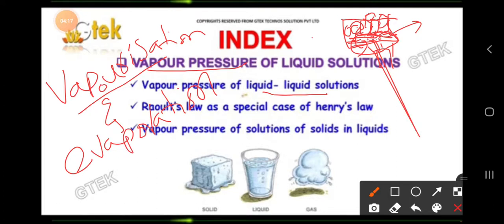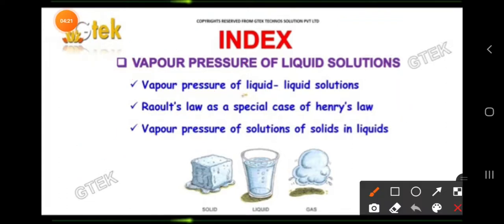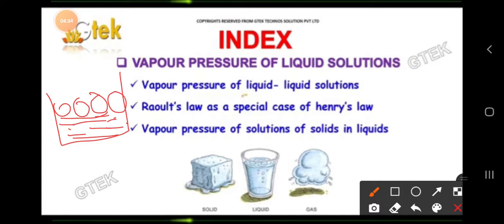It will combine with the inside molecules only, means it undergoes only intermolecular attraction. Once again, if you take a closed vessel, see here this is a vessel. In this liquid is present, let us assume water, and here the surface is there. When you boil it, this is a closed container.